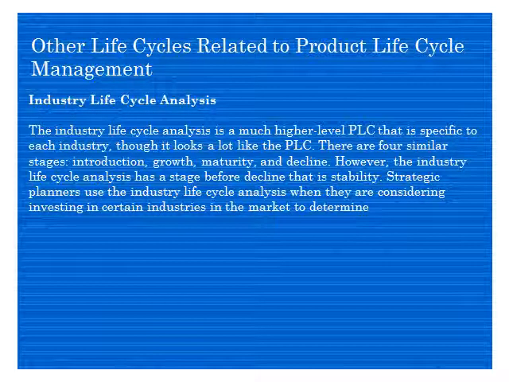Industry life cycle. Now the industry life cycle is at a much higher level. PLC, product life cycle, is high level, and the industry life cycle is higher still. It is about how an industry comes into place, how it establishes, how it grows, and how it goes down. That life cycle of an industry is basically like a product life cycle. There are four similar stages: introduction of an industry, say the software industry or pharmaceutical industry, then growth, then saturation, then decline, and something else will come up.